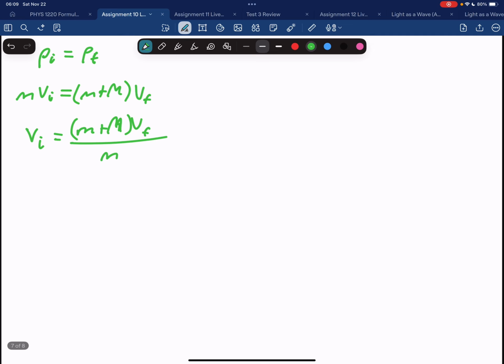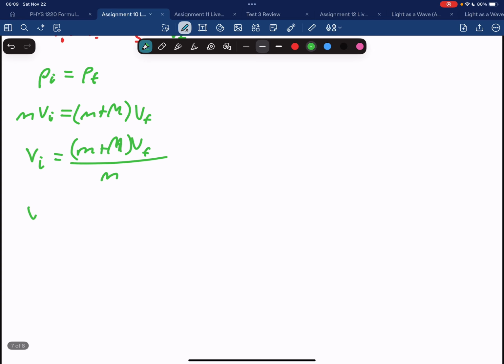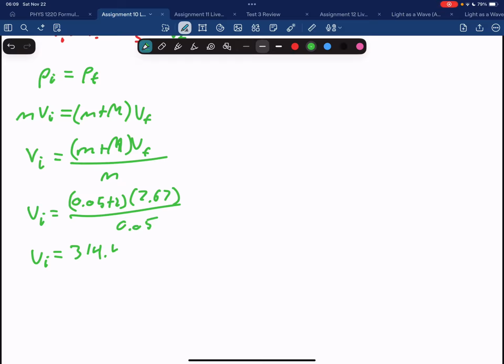So plugging in and solving for the initial velocity of just the projectile, I get 314.47 meters per second.